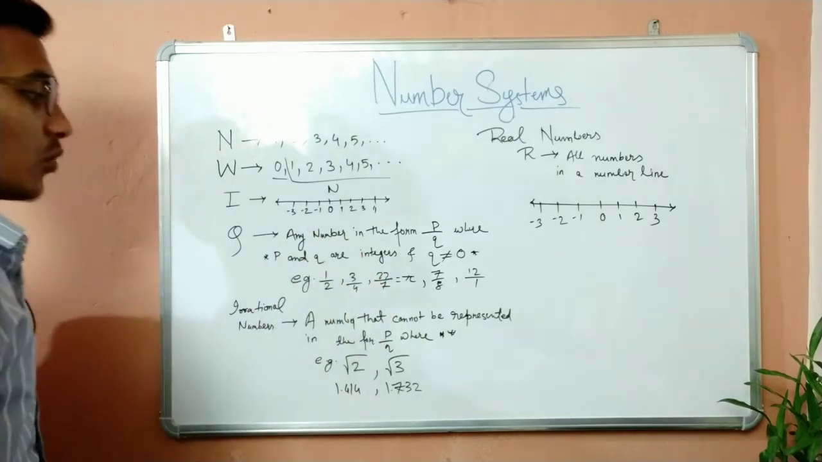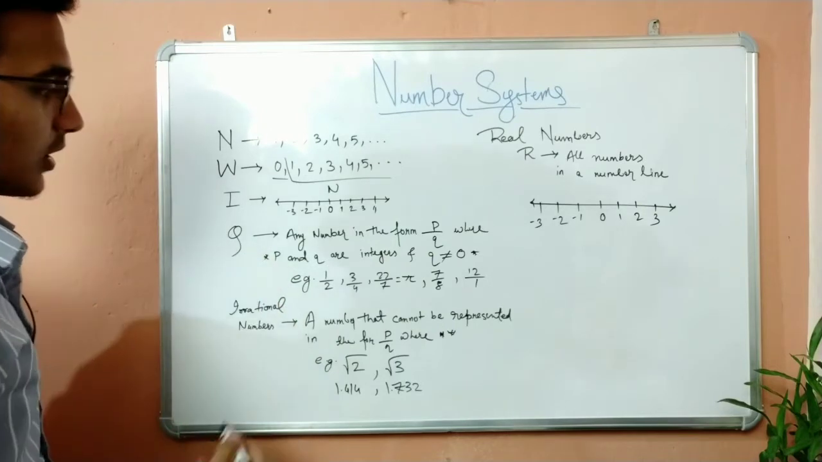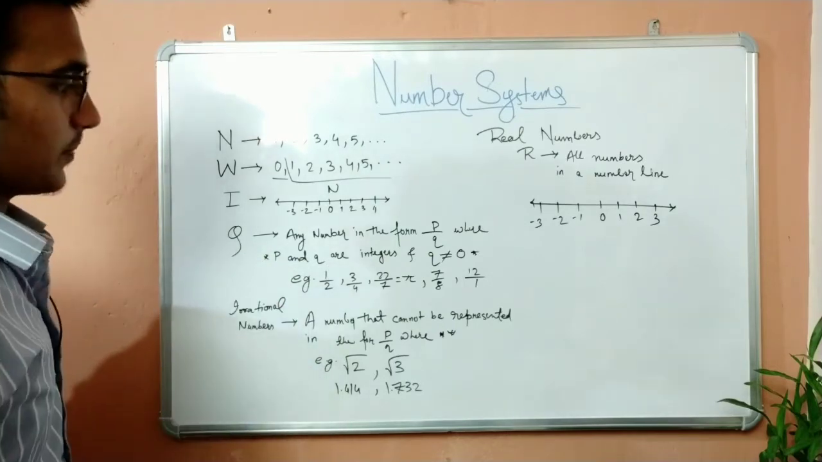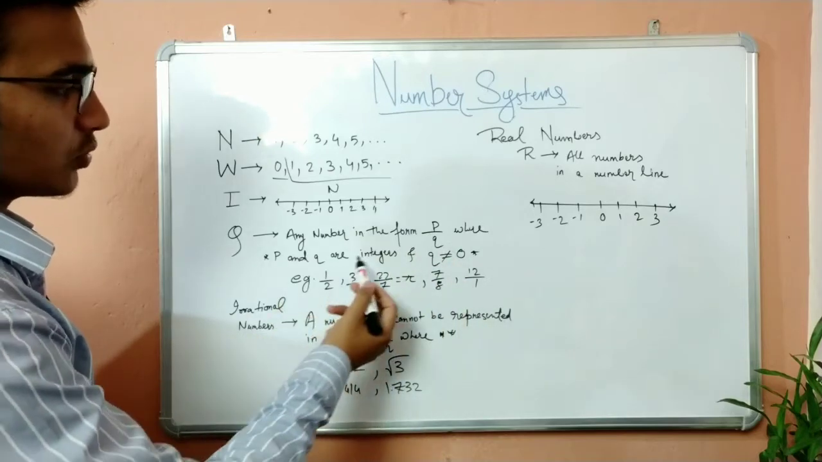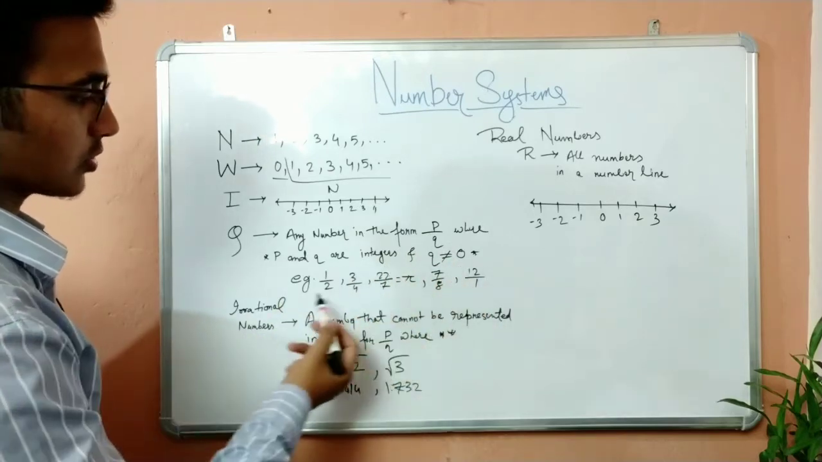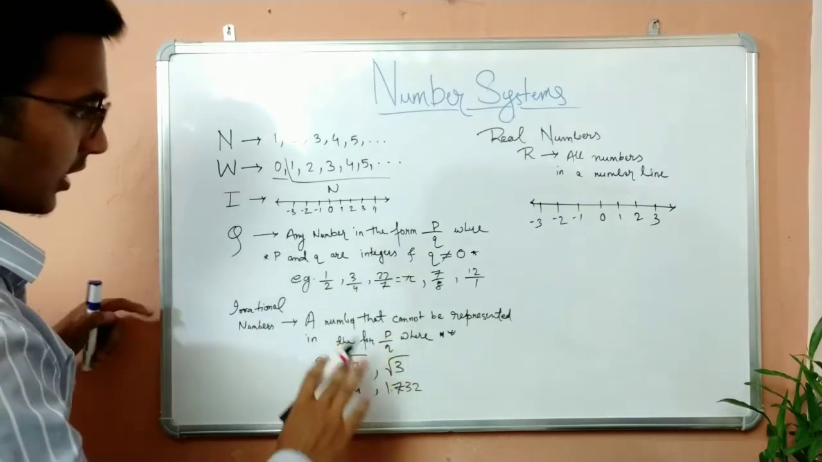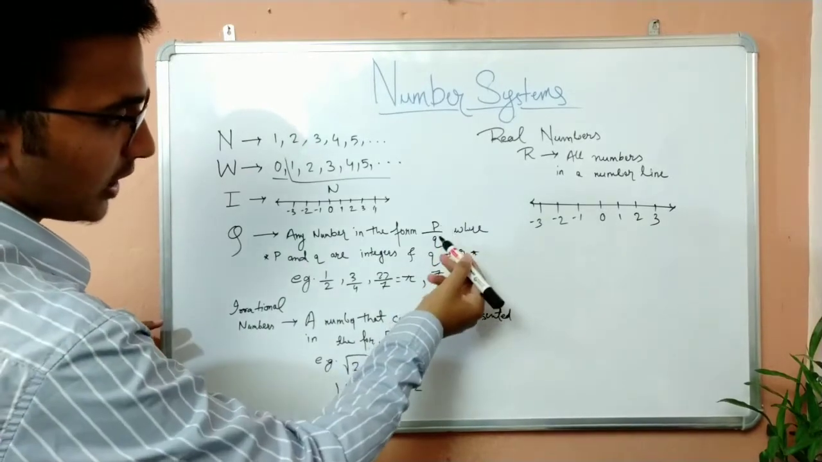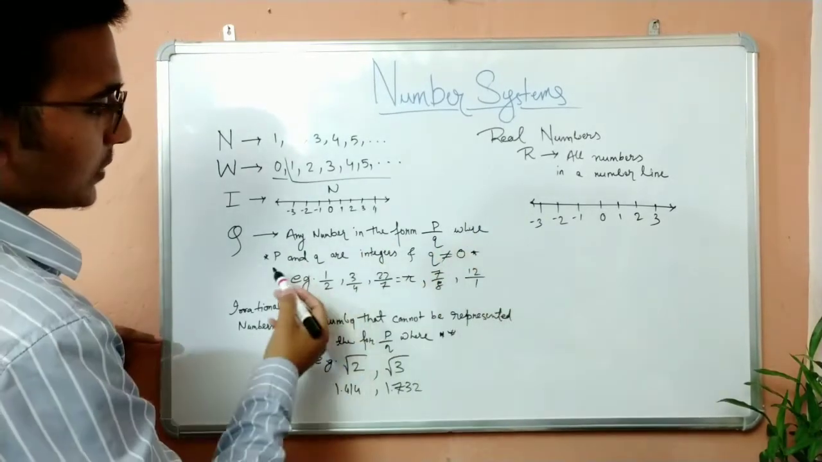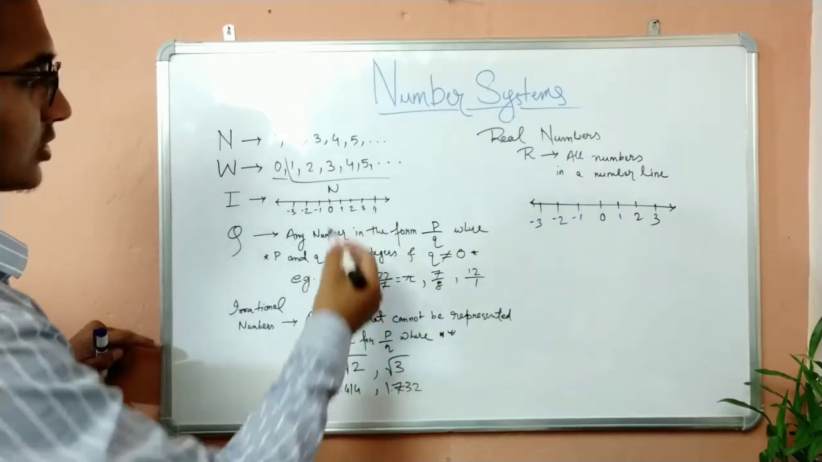Now we have rational numbers, denoted by the letter Q. So what is a rational number? Any number in the form P by Q where P and Q are integers and Q is not equal to 0. What does this mean? Any number in the form P by Q. So there should be two numbers, P and Q, where P and Q are integers. So P and Q both belong to the integer set. They come from integers.